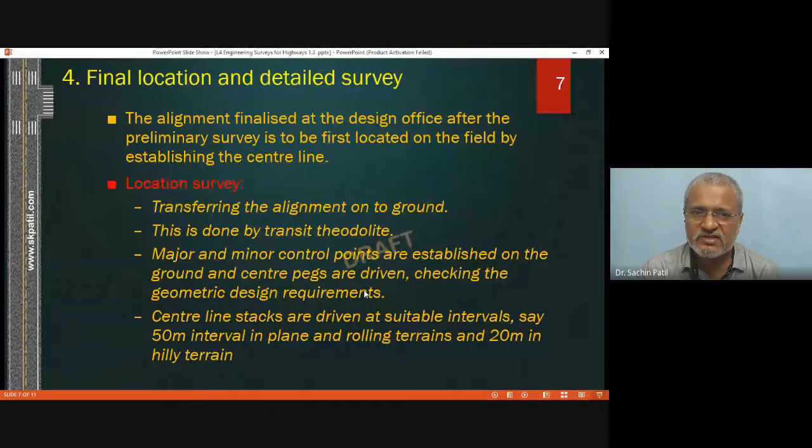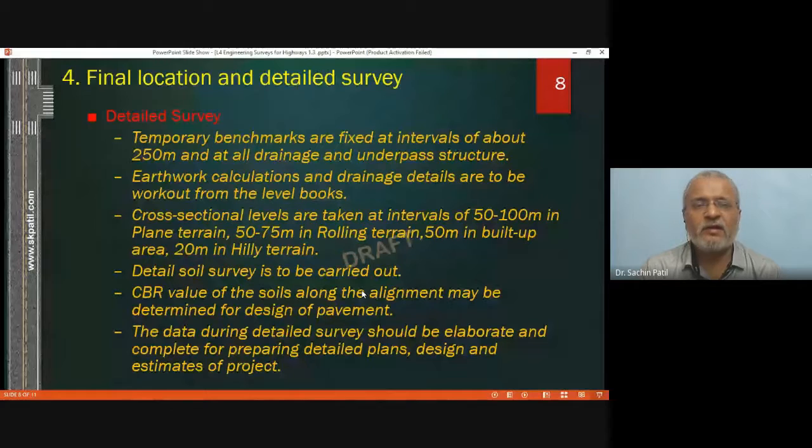What is the meaning of location sketches? We take the end station measurements with respect to three independent permanent observations so that the same end station location can be marked afterwards also. So that is the finalization of an end station, then preparing location sketches, then marking the center line of the highway alignment on the ground, then marking the buffer on both sides of the highway and carrying out the detailed survey.